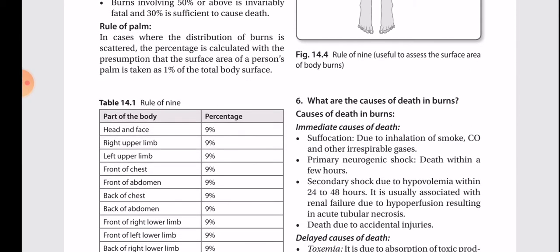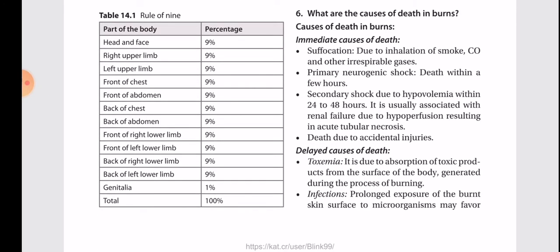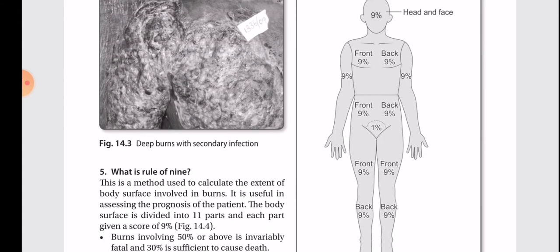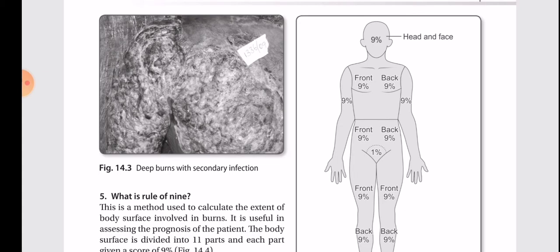Rule of palm. In cases where the distribution of burns is scattered, the percentage is calculated by the presumption that the surface area of the person's palm is taken as 1% of the total body surface area. Rule of 9. Head and face 9%, right upper limb 9%, left upper limb 9%, front of chest 9%, front of abdomen 9%, back of chest 9%, back of abdomen 9%, front of right lower limb 9%, front of left lower limb 9%, back of right lower limb 9%, back of left lower limb 9%, genitalia 1%, which makes a total of 100%. This is a diagram of the same. Very important to draw in the examinations.